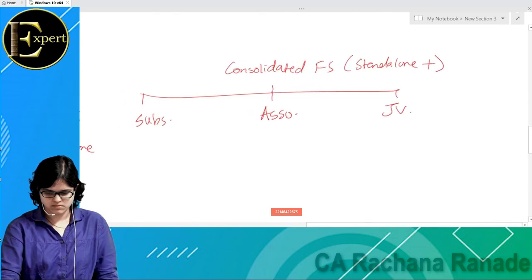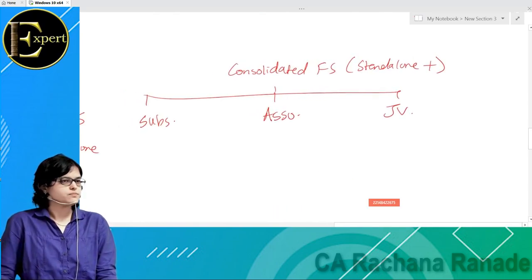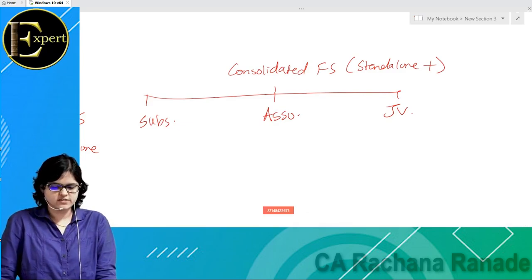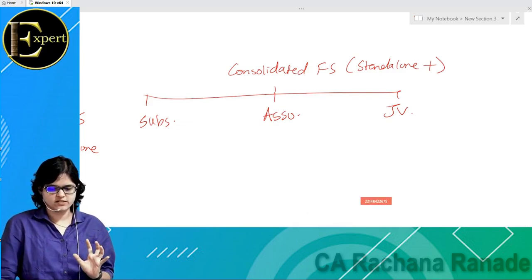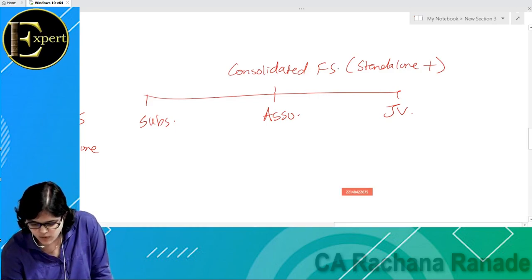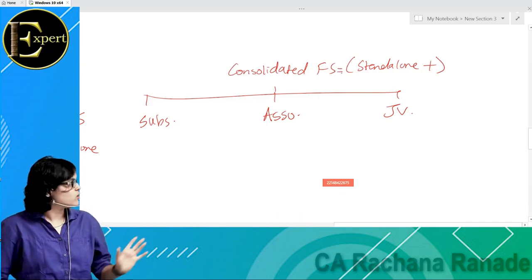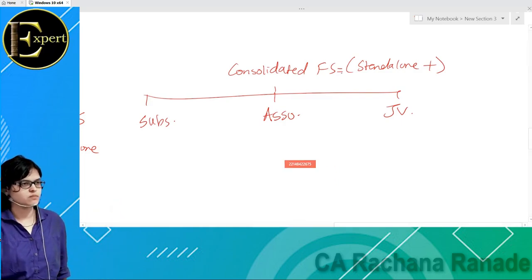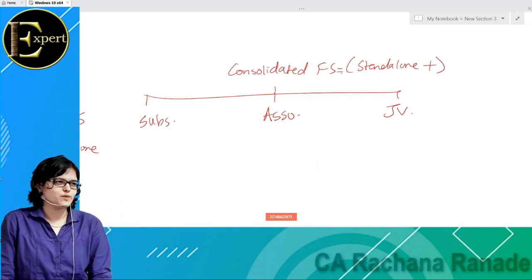Consolidated financial statement will be equal to standalone financial statement plus subsidiary plus associate plus JV. No, there's no limit on percentage. Your organization is registered as a joint venture. Okay, the percentage could be anything. 20%, 40%, 60%, 3-4 partners coming together. That is also possible.